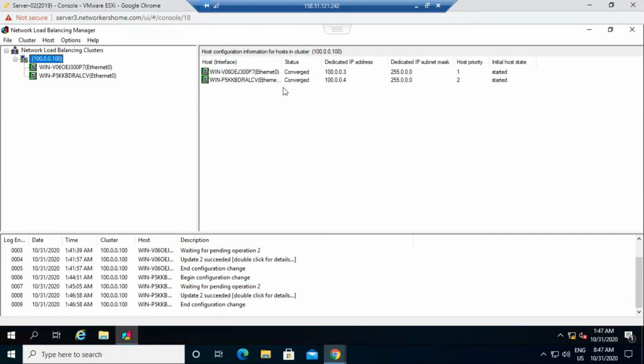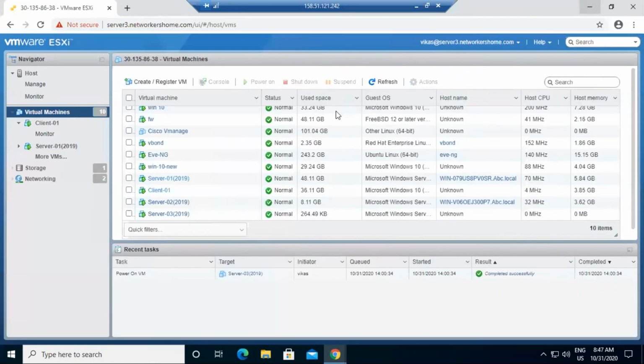Okay, so let's check the things. How can we check? I can go to my server one, or we can use the client as well. So let's use the client.